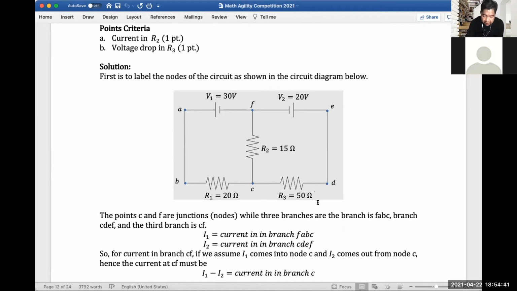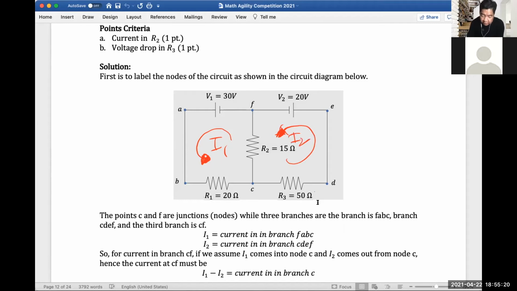I name them A, B, C, D, E, and F. I1 is the current in branch FABC, and I assume the direction to be this. In the second, the current in branch CDEF, I assume the current to flow in this direction, which is I2.